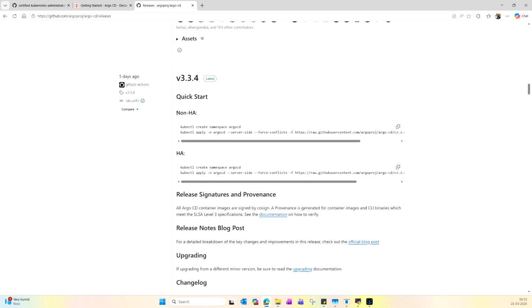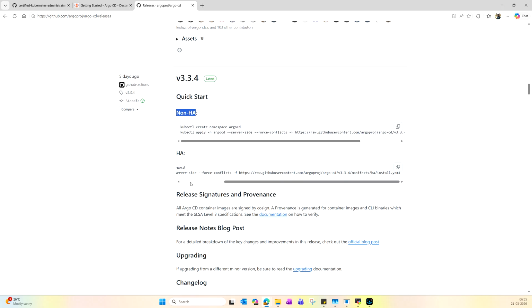Okay, so here we have two options: one is non-HA and the other is HA. The only difference is that with HA you get high availability, and the installation path differs. Here you will see ha/install.yaml, and here it will be /install.yaml.